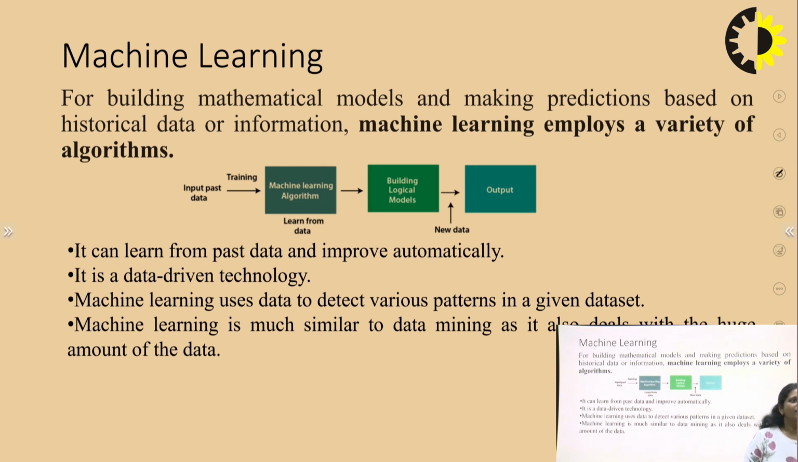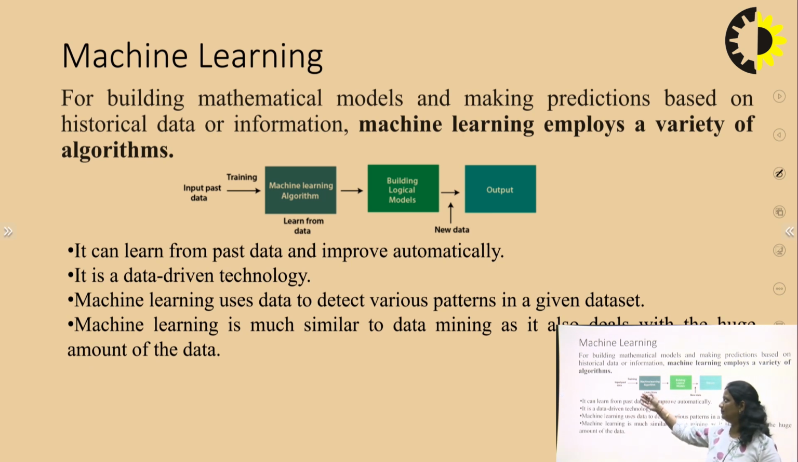For building a mathematical model and for making predictions, machine learning employs a variety of algorithms to implement the task or process. It can learn from the past data and improve automatically. It is a data-driven technology. Machine learning uses data to predict various patterns.